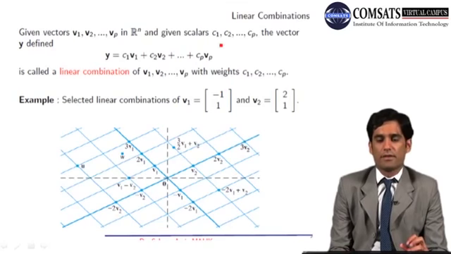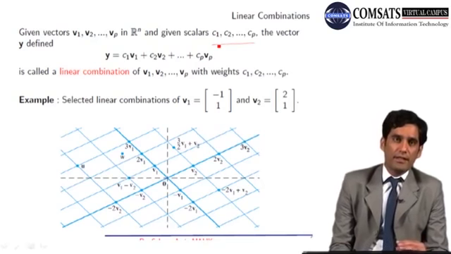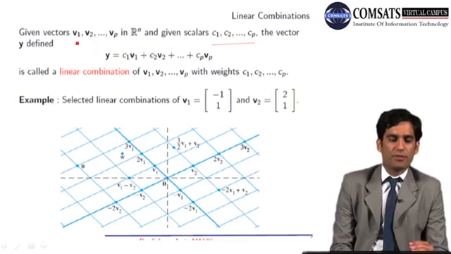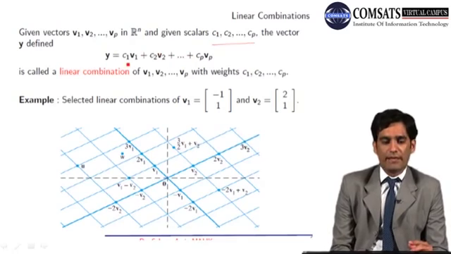Let's go to the slides. This one, these are the scalars. We can define a new vector by multiplying these scalars with these vectors v1, v2, v3, vp and adding them.